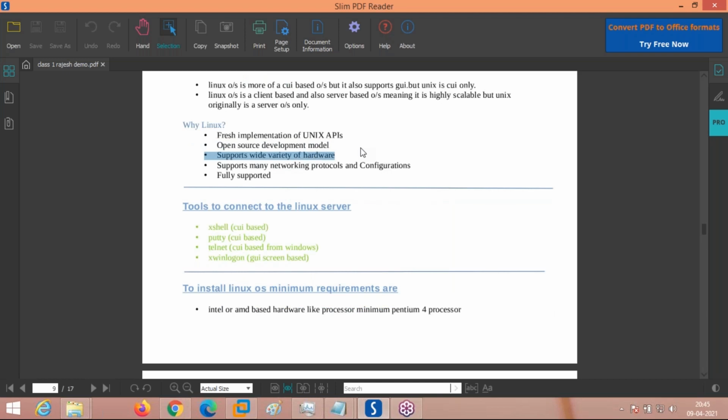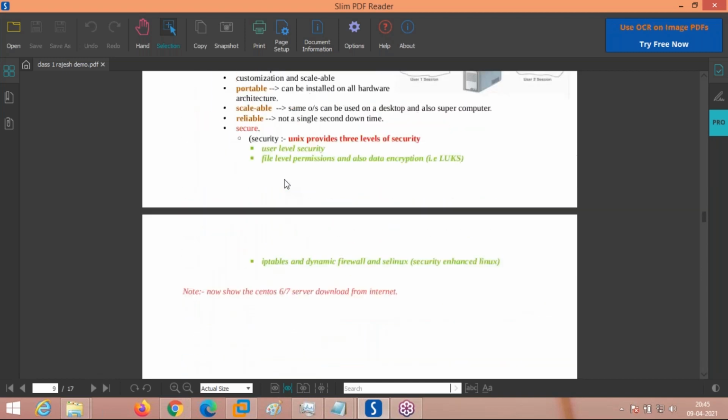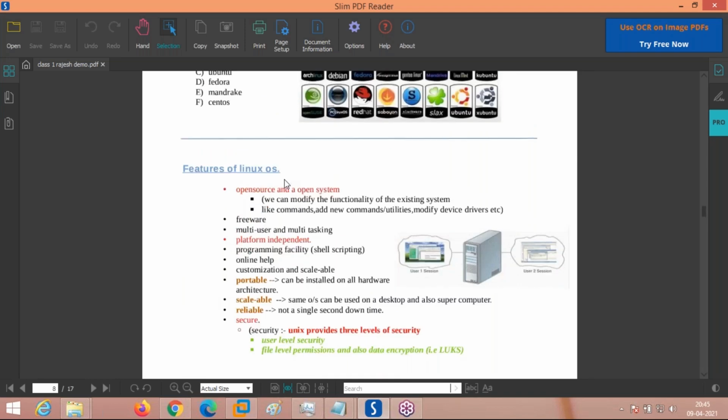It supports a variety of hardware, is very portable, supports many networking protocols and configurations, and is fully supported. If you are taking Red Hat Linux or CentOS Linux, you get full support, free of cost or with a minimum license fee. So now you got to understand what the features of the Linux operating system are.